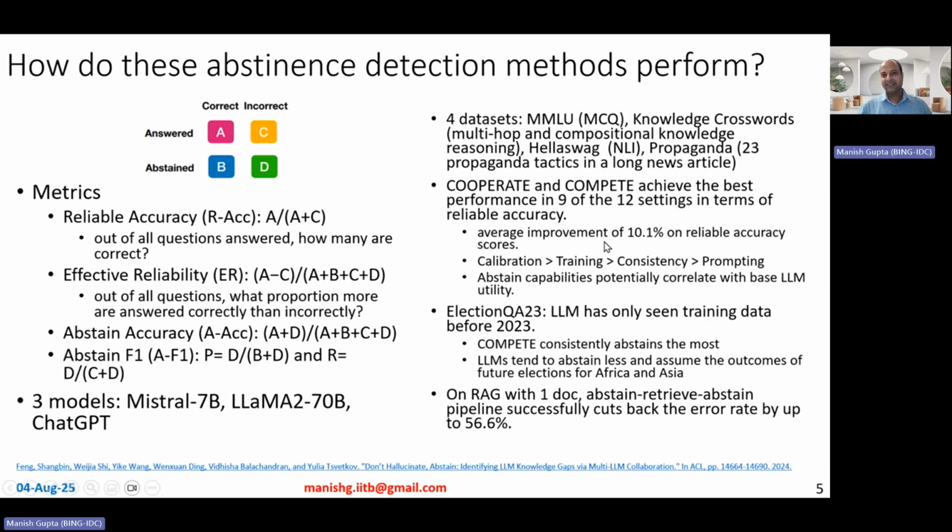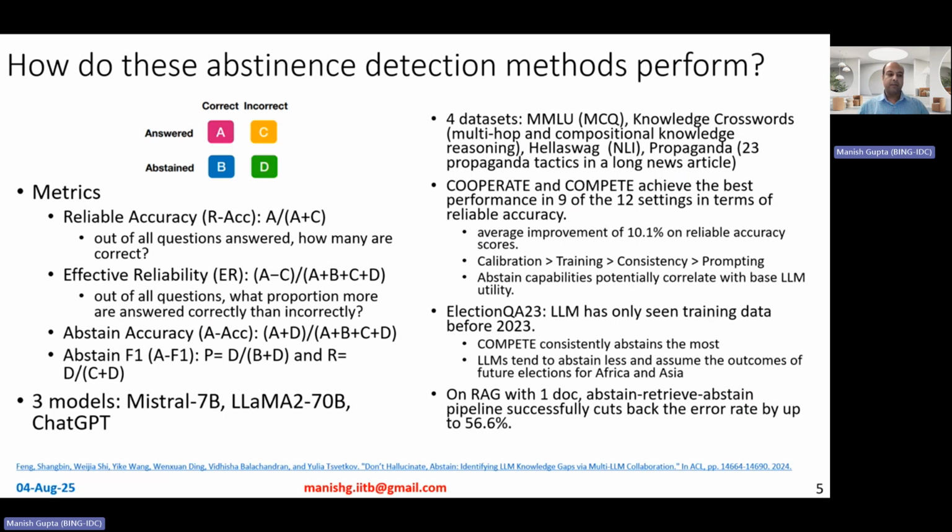Also, they observed a bias. They took the elections data and split it by continents, and then evaluated how abstinence works across continents. And they observed that these large language models tend to abstain less and assume the outcomes of future elections for Asia and Africa, which is actually worrisome, showing the bias that these models have about hallucination for certain kinds of geographies.